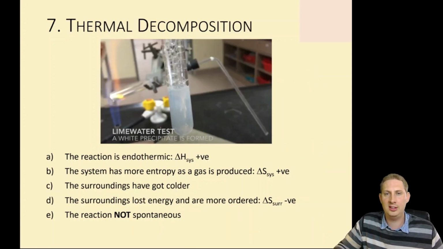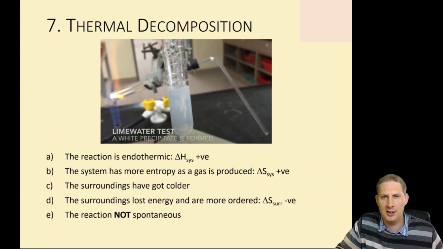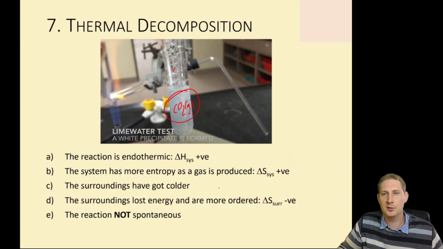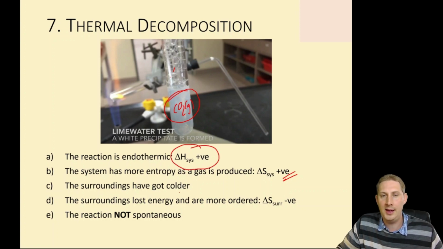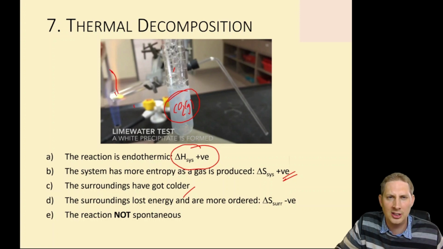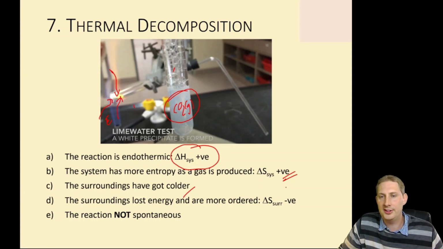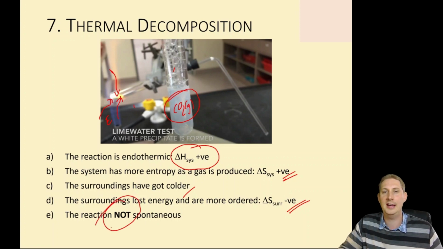Contrast that with this reaction, the thermal decomposition of zinc carbonate, where we generate carbon dioxide from a solid, the system clearly therefore going up in entropy. But as you hopefully know, thermal decompositions are endothermic. That means the surroundings have actually got colder. So as this reaction proceeded, they took in energy. Energy was needed to make this happen. So the surroundings have become more ordered, delta S negative, and the reaction was not spontaneous.